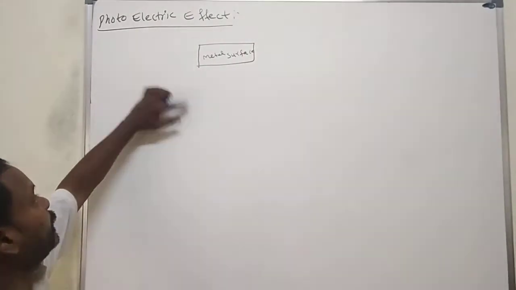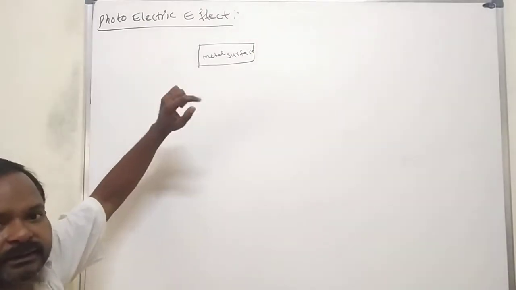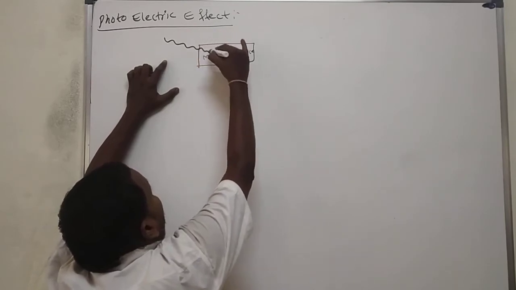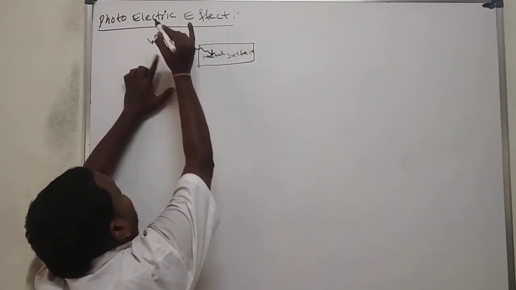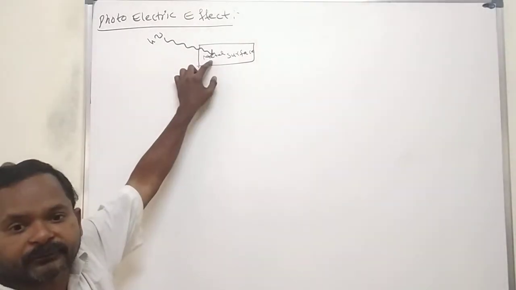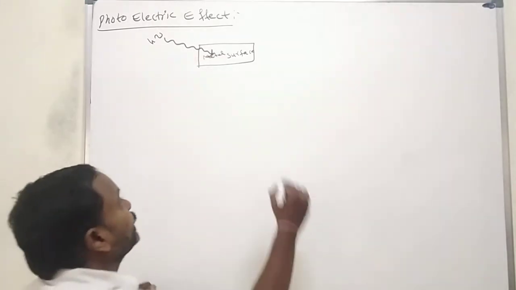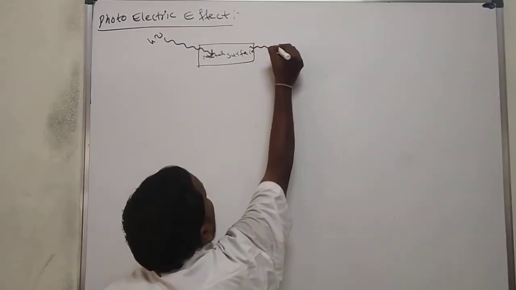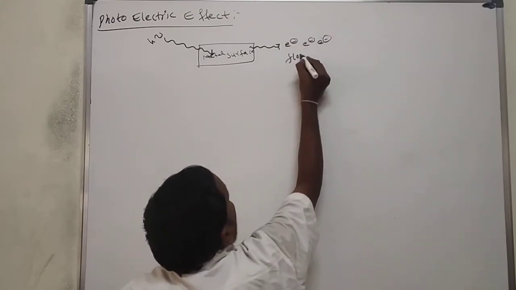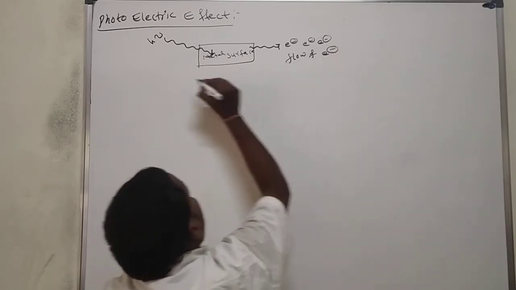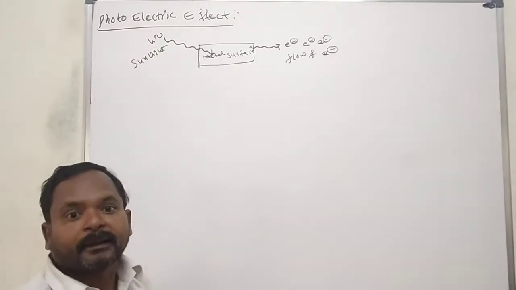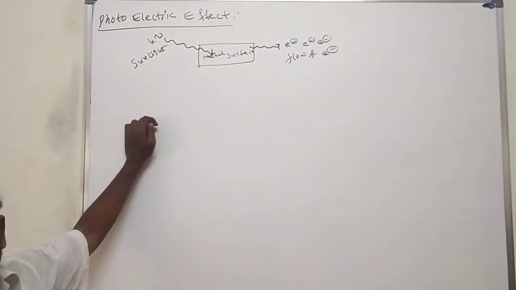Okay, see. First see the concept, after that I will give the definition. This is the metal surface. When sunlight, which is H nu, falls down on the metal surface, it immediately ejects a flow of electrons. This ejection of a flow of electrons is called the photoelectric effect.